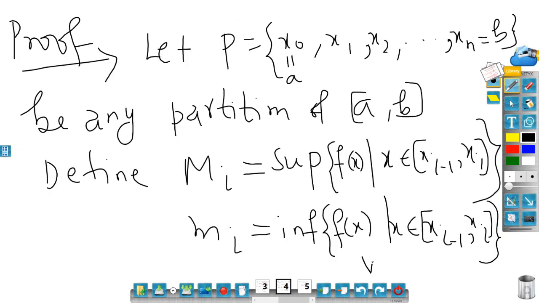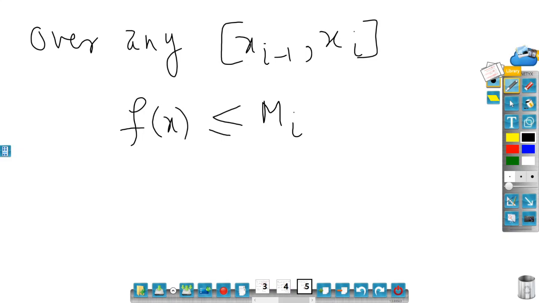Of course this is true for all i from 1 to n. So M_i is a supremum over here.